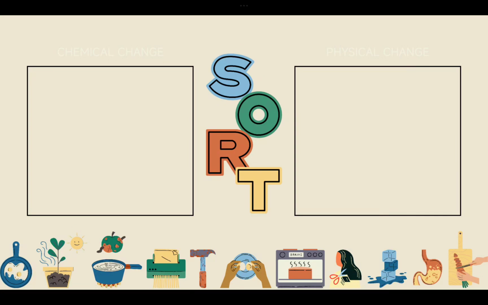Now these are different examples in front of you at the bottom of the screen. You have to pause the video and tell me, according to you, what is a physical change and what is a chemical change. You have to sort these reactions, which is very important, because at that point you understand what the chemical changes and physical changes are and what the major difference between these two reactions is. All these examples are at the bottom of the screen. Pause the video, think about it, and then give me the answer in the chat box. Yes, I am eager to know your answer.